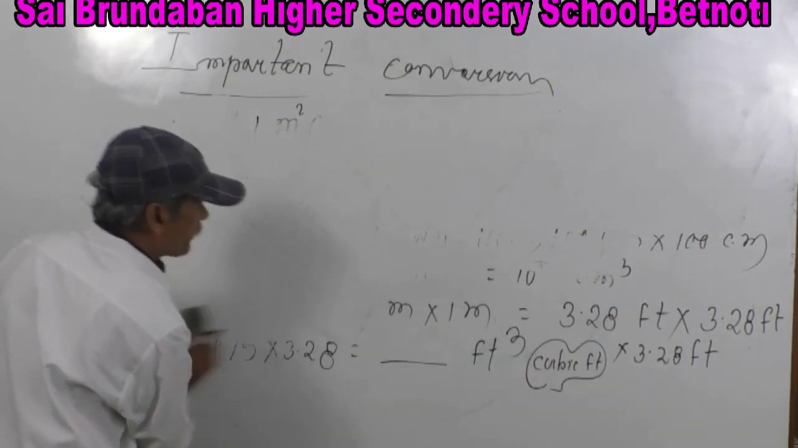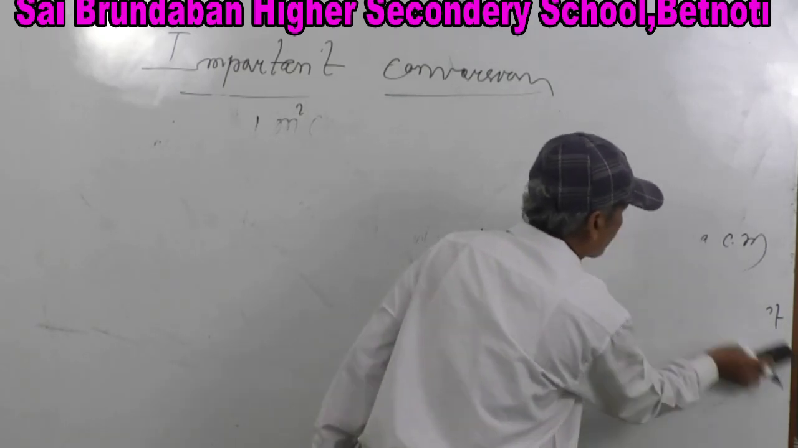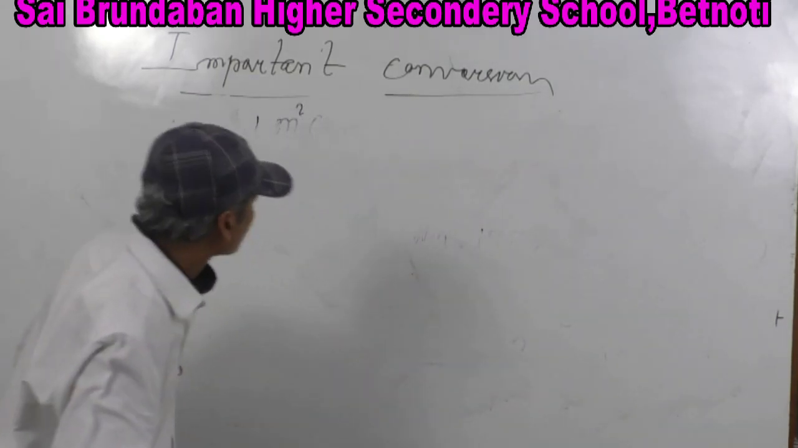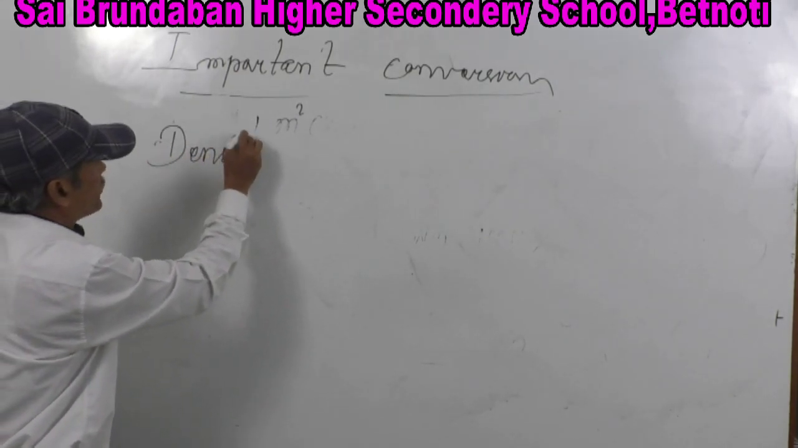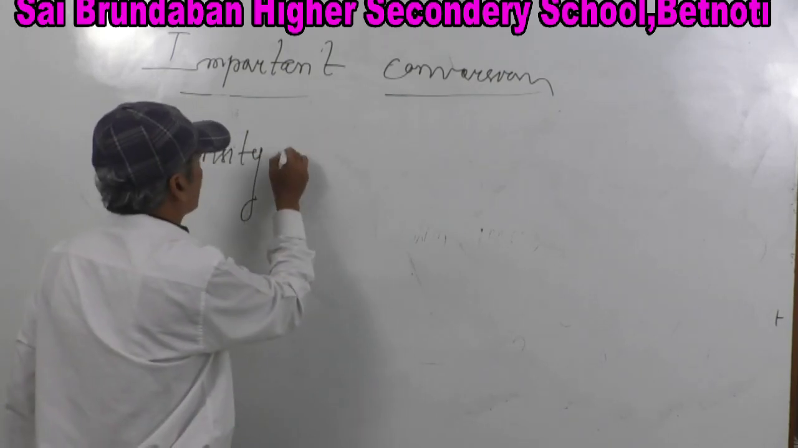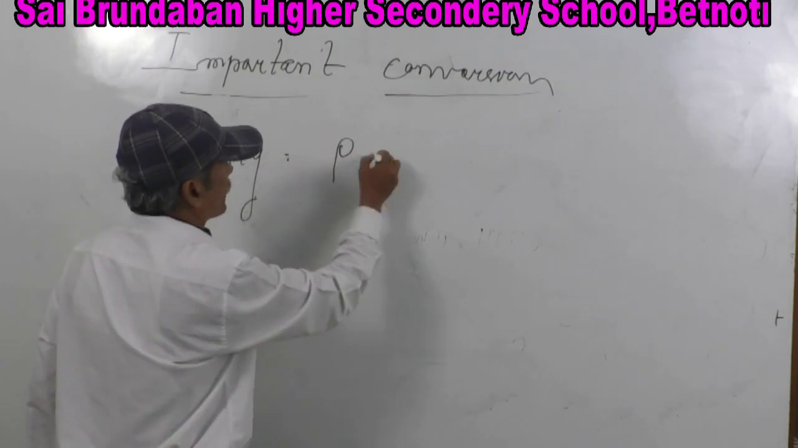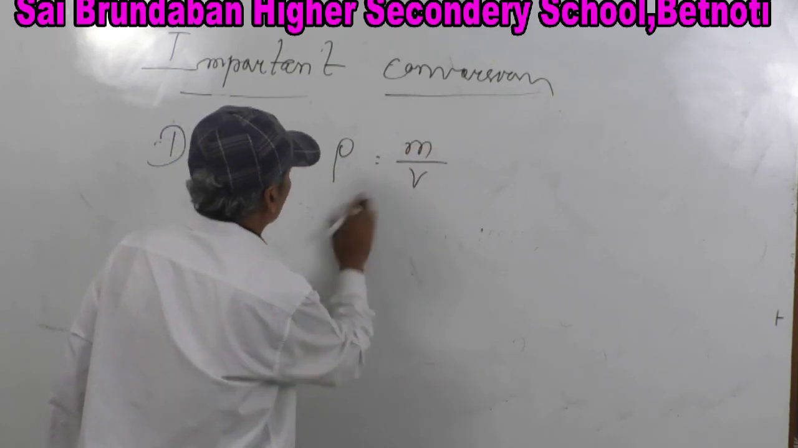Next, come to density. Density rho is equal to m by v, mass per volume.